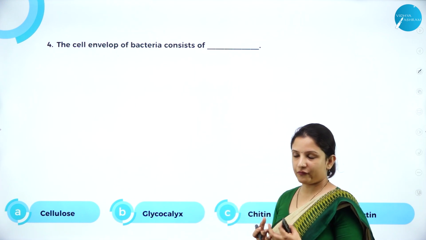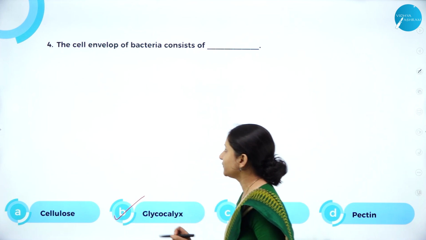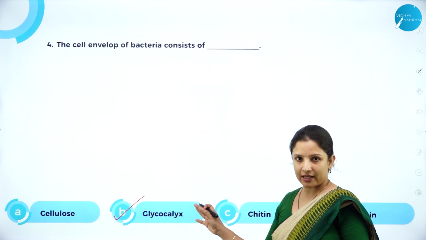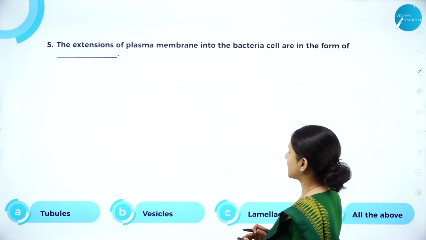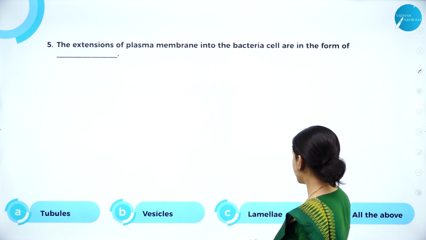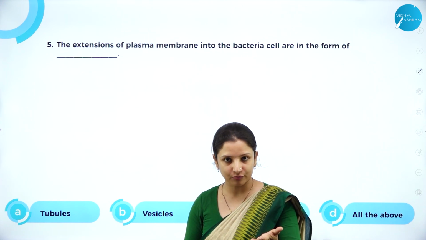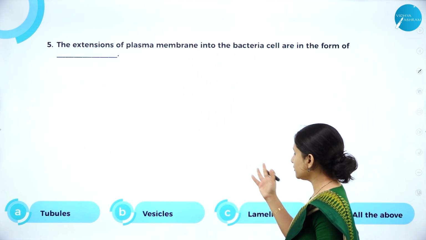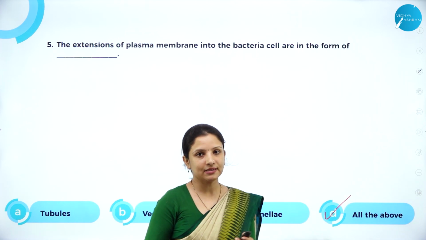Next question. The cell envelope of bacteria consists of: cellulose, glycocalyx, chitin, pectin. So it is made up of glycocalyx. We know that the outermost layer in the cell envelope of bacteria is nothing but glycocalyx. Next, the extension of plasma membrane into the bacterial cell are in the form of tubules, vesicles, lamella, all the above. We got to know that those extensions are called as mesosomes. Now those mesosomes can be in the form of tubules, vesicles, and lamella as well. So therefore option D, all the above, is the right answer here.